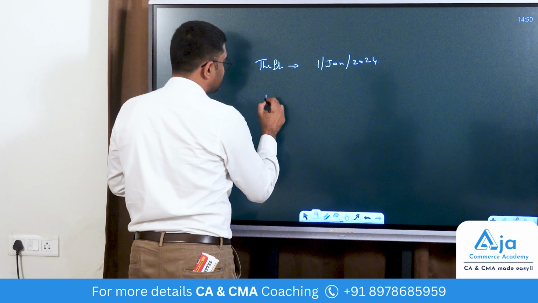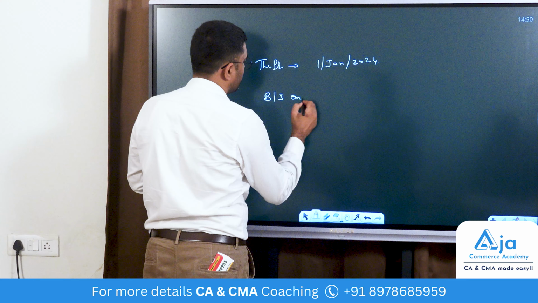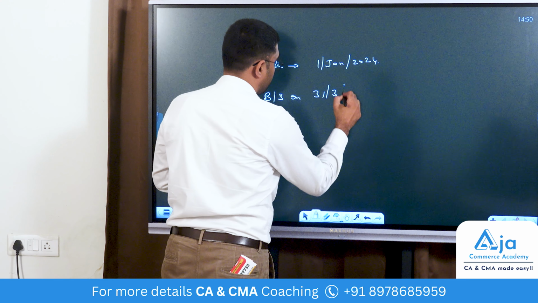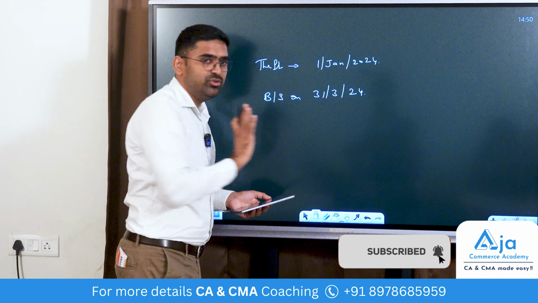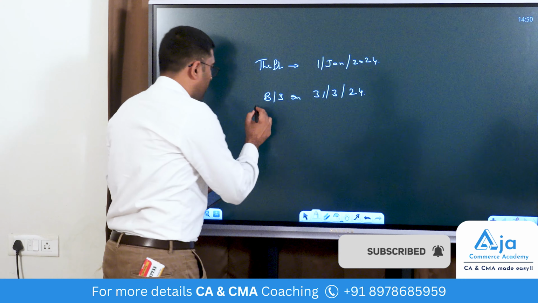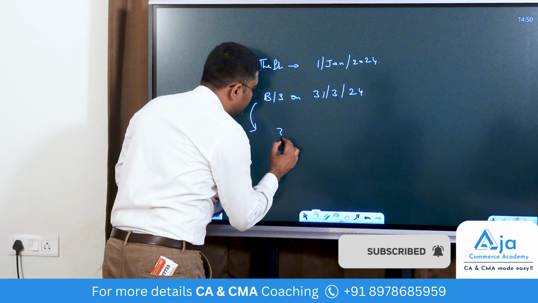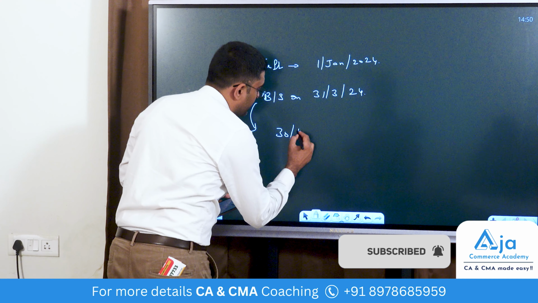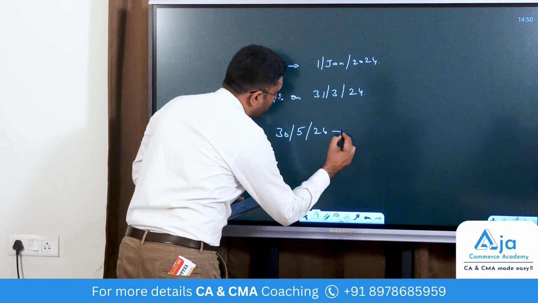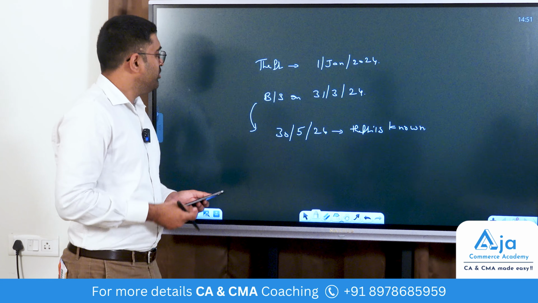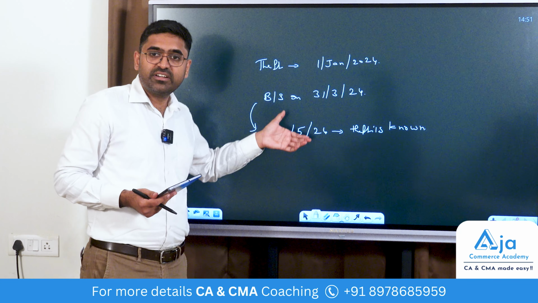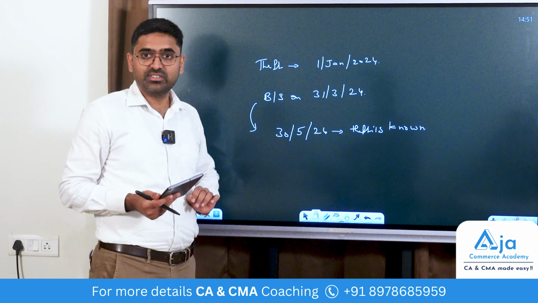You prepared the balance sheet on 31st March 2024, and on this date you don't know about the theft. But on 30th May you got to know about the theft. Whether you are going to give effect to this theft in the balance sheet or not is the question.